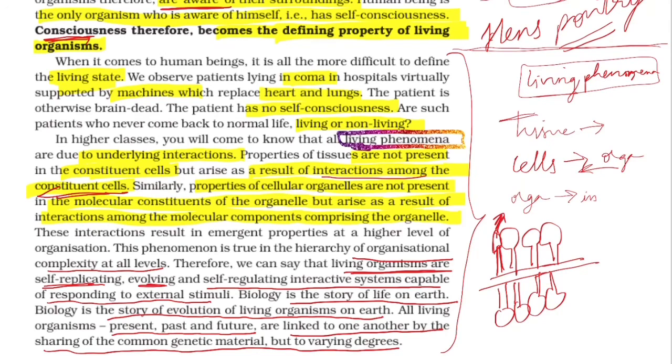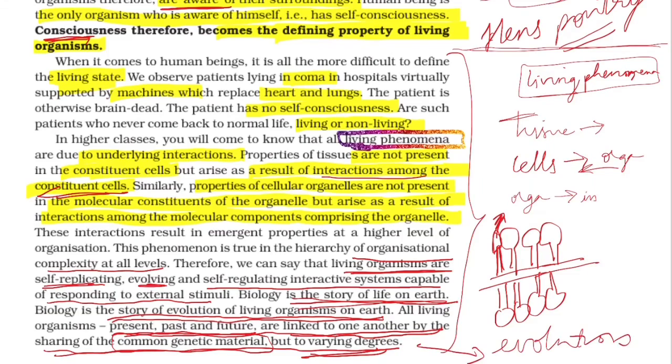And what we have here is just the definition. Biology is the story of life on earth. It is the evolution of living organisms on earth. All living organisms of past, present, and future are linked to one another by sharing common genetic material, but to varying degrees, indirectly hinting that there is evolution happening.